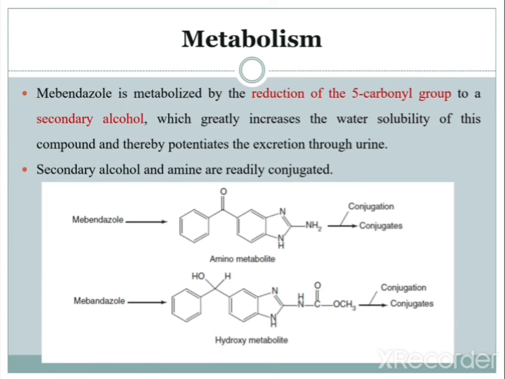Similarly in the second reaction you can see mebendazole with an OH given over here. Why OH? Initially it has been reduced through this reduction metabolism pathway to give the OH. This is the hydroxy metabolite of mebendazole. Further it leads to conjugation and forms conjugates. So this is the metabolism of the mebendazole drug.